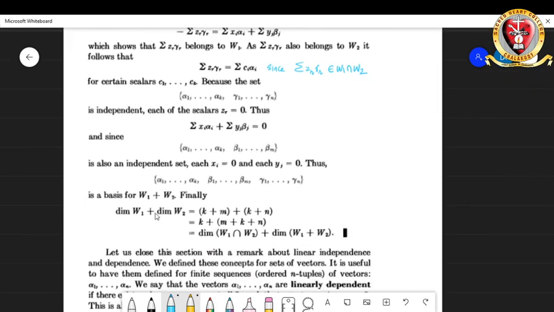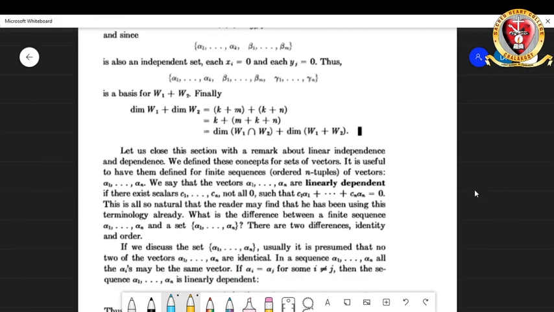So finally you get dimension of W1 plus dimension of W2 is K plus M plus K plus N, which is nothing but dimension of W1 intersection W2 plus dimension of W1 plus W2. That's how we moved through the proof.